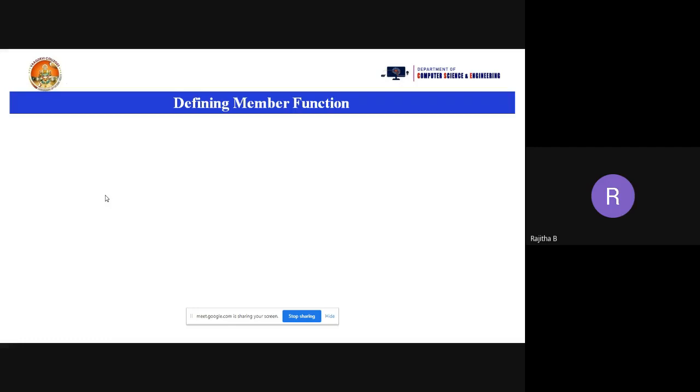And what is a function declaration? Suppose I am using the add function, before main you need to write that function syntax. What is the return type of the function? What is the function name? If you are taking any parameters, what is the type of the parameters? Ending with a semicolon. Is this right? When you use functions in a C program, we need three statements for the function: function prototype, calling statement and called statement. Is this right? Yes, ma'am. Yeah, we need three statements when you use a function in the C program.